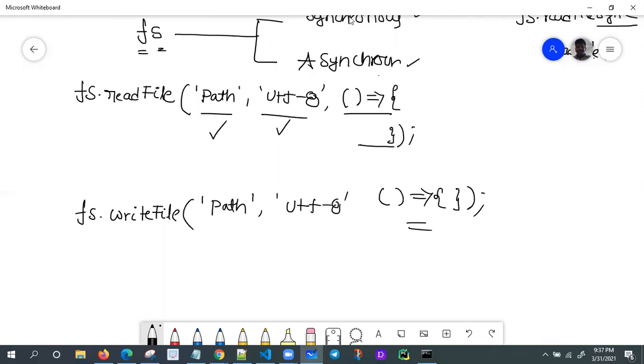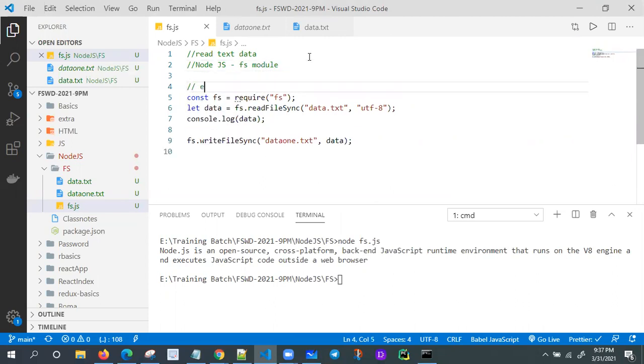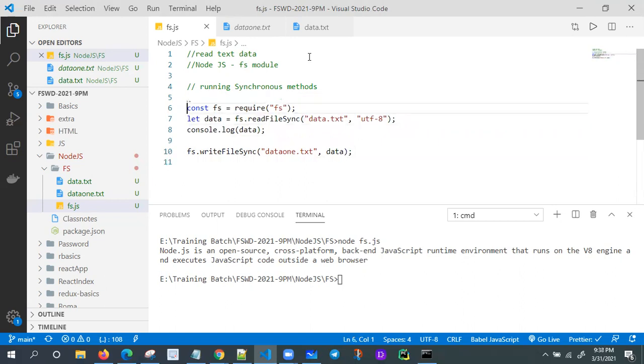Let me try this one. You will get one idea. Our objectives are very simple. Let me comment this one. Just below, I'm mentioning clearly that we are running synchronous methods. Now let me comment all these things.